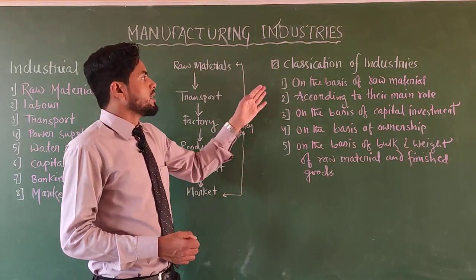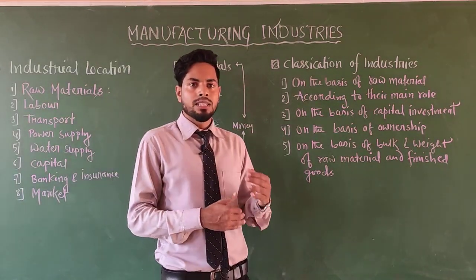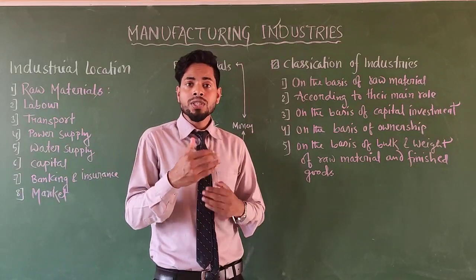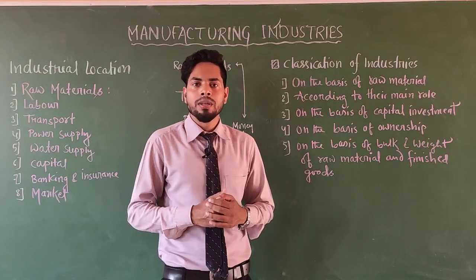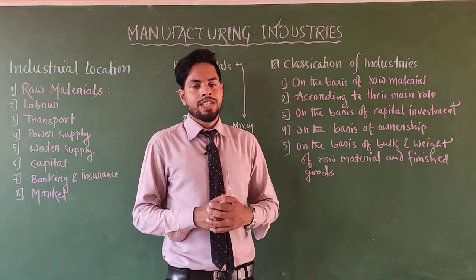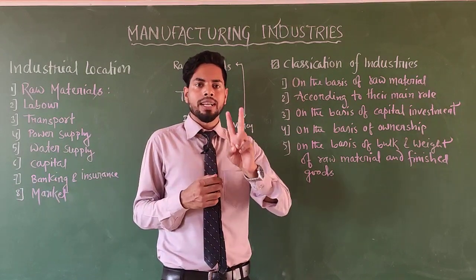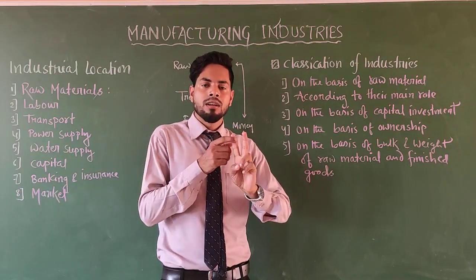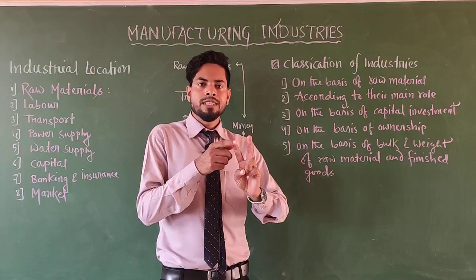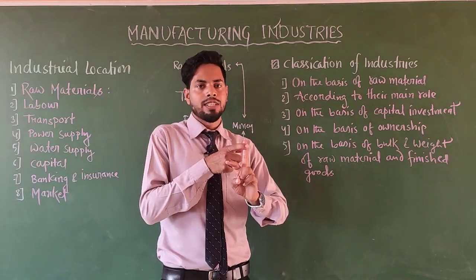Clear? So there are many classifications. First of all, on the basis of raw material, industry is classified into two categories: agro-based industries and mineral-based industries.